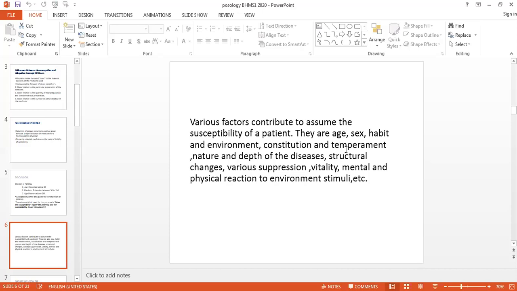The second character of that individual is the idiosyncratic person. Idiosyncratic persons have higher susceptibility. And according to our axiom, the higher the susceptibility, the higher the potency. But we should not give the higher potency to them, and we know the reason why we should not give the higher potency to the idiosyncratic individual.